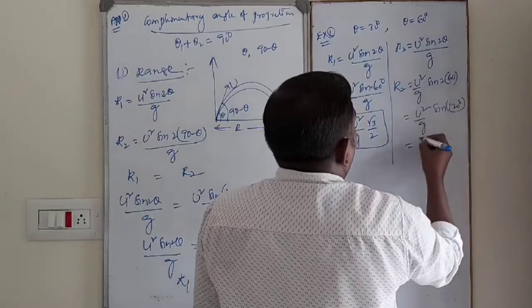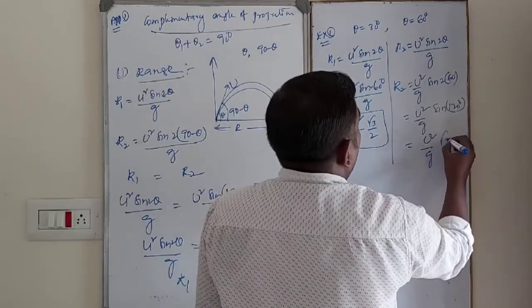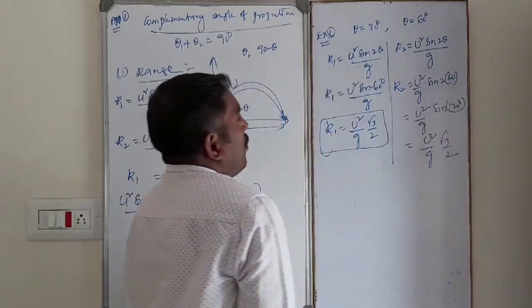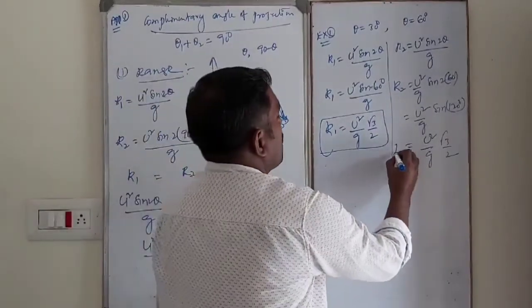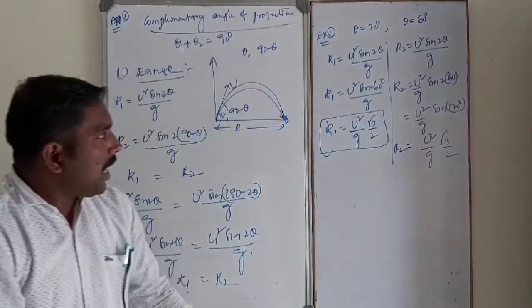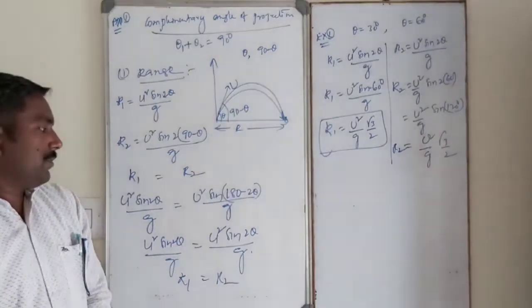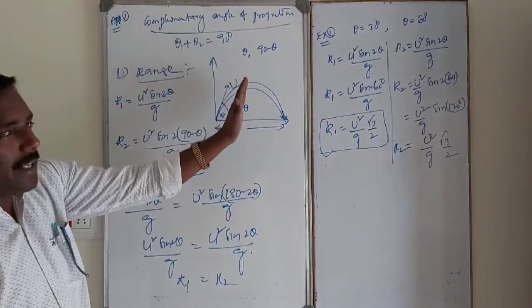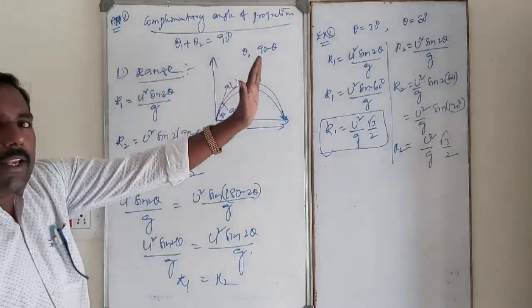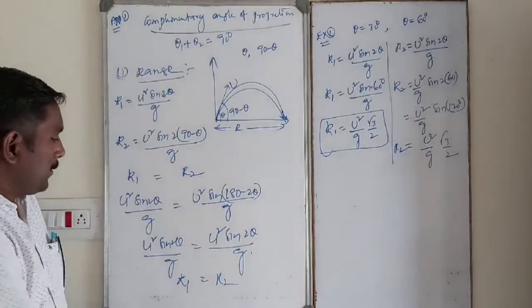Sin 120 is again root 3 by 2, so u square by g root 3 by 2. So for 30 degrees and 60 degrees, ranges are equal. This is the complementary angles of projection. For what angles are ranges equal? Theta and 90 minus theta. The sum of the two angles is 90 degrees.